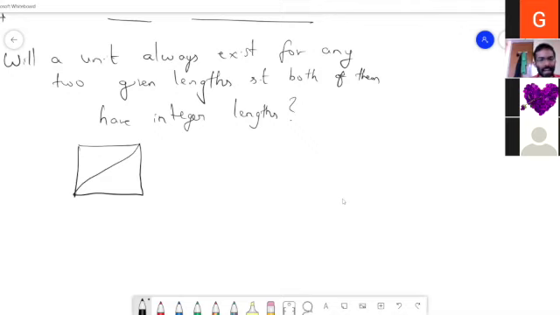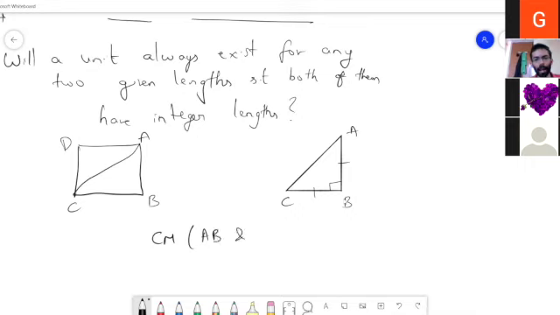So now we'll take this triangle outside the square ABCD. I'll take this triangle ABC out. Now these two sides are equal because this is part of a square, and this is the hypotenuse. So now the question is: is there a common measure for AB and AC? This was the question which they started with.